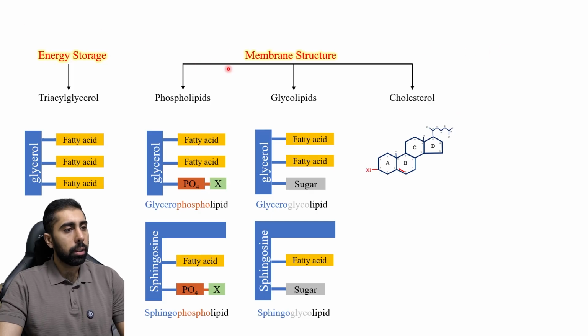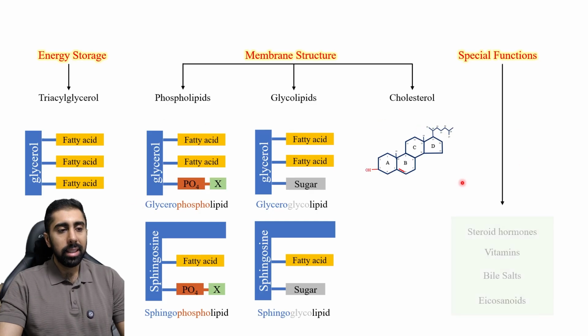The third function of lipids is what I call special functions because they can do more than what we said here. They can produce steroid hormones, vitamins, bile salts, and eicosanoids. And how can we produce these molecules? We can use cholesterol to produce steroid hormones, vitamins, bile salts, and eicosanoids.